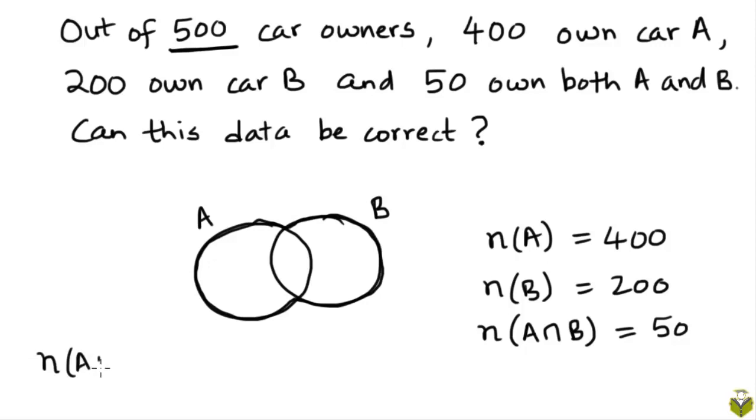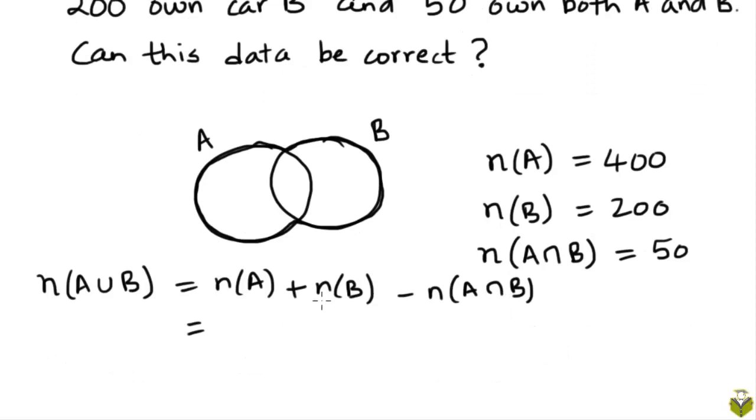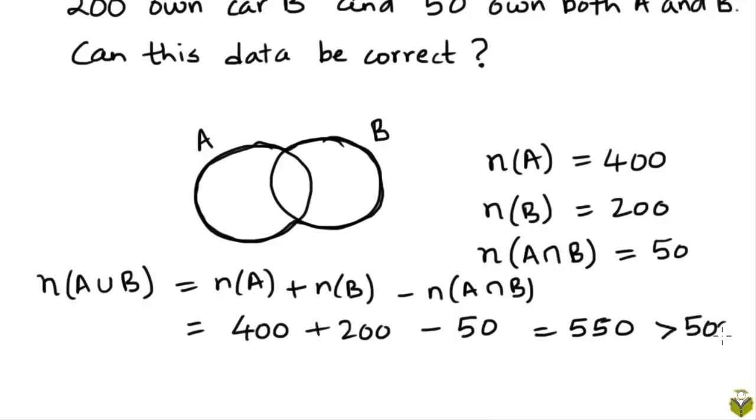So let's calculate the number of elements in A union B. This would be the number of elements in A plus the number of elements in the set B minus the number of elements in their intersection. We are given all these three values. This value is 400, this value is 200, this value is 50. This is 600 minus 50, which is 550. Oops, 550 is more than 500.